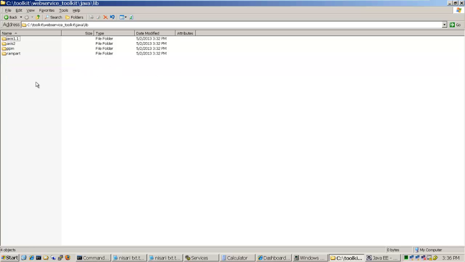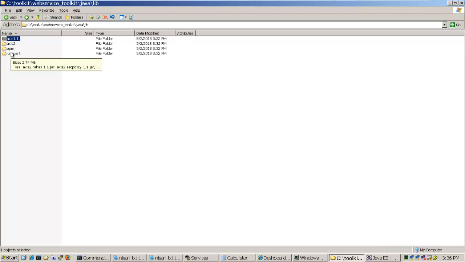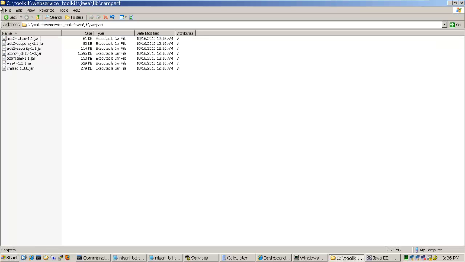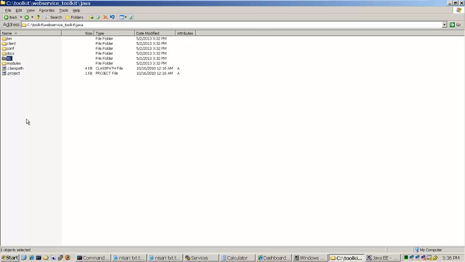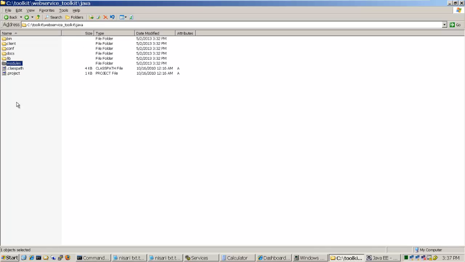And another one is the lib directory, where you have all the jar files related to Access framework, and specifically for PPM and the Rampart modules. And we have additional folders for specific configuration. So that's about the toolkit.